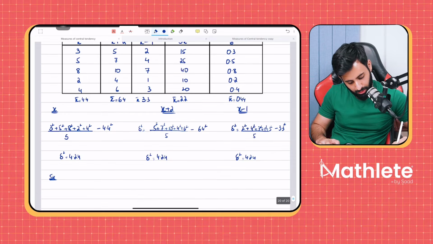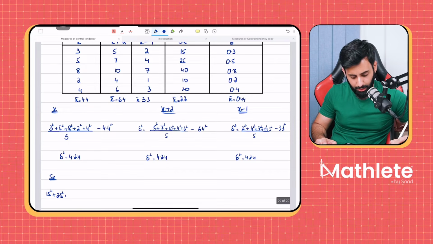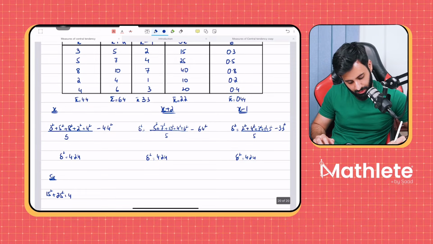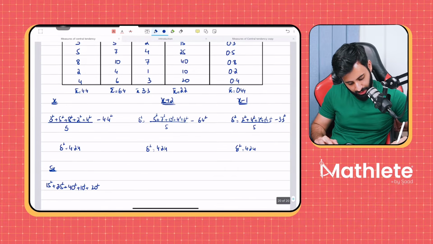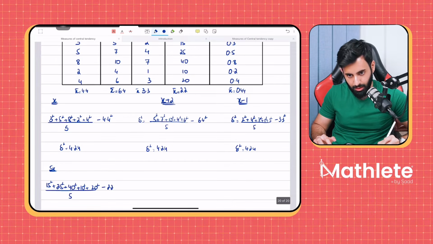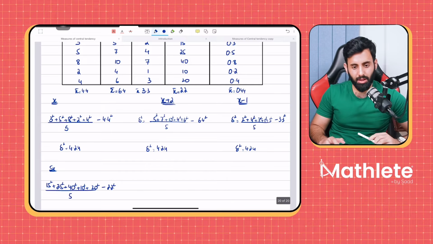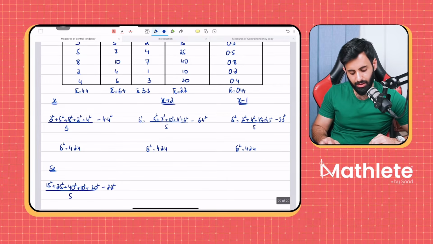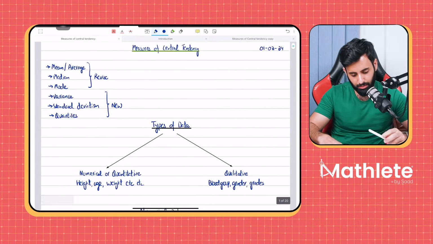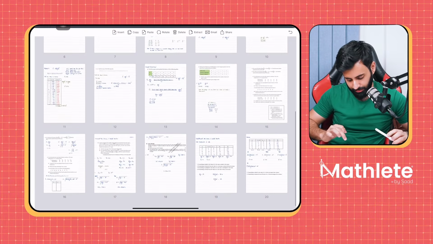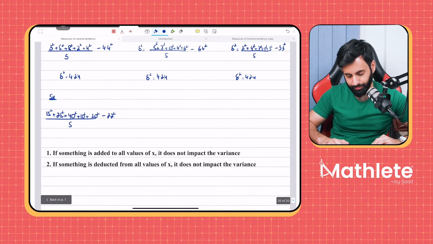So 15 squared plus 20 squared plus 40 squared plus 10 squared plus 20 squared divided by 5 minus 22 squared. I want you guys to think what will happen. Variance increases, but variance increases by how much? Let's work this out and see what happens.